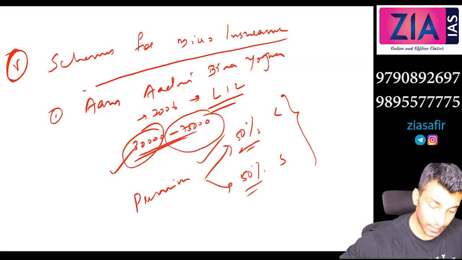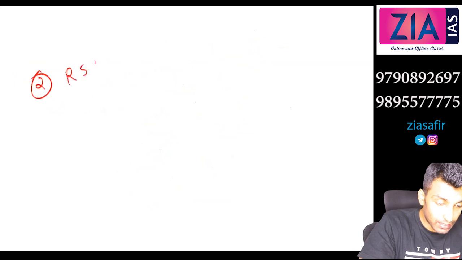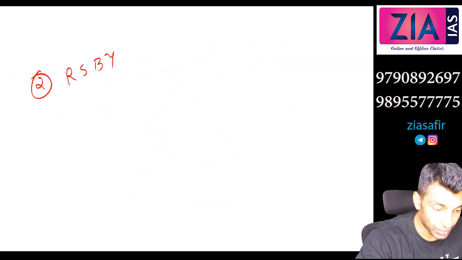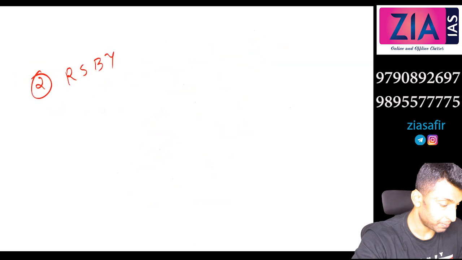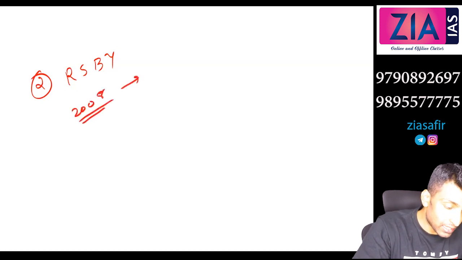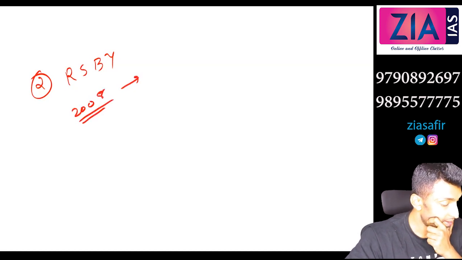Next one, second one under this you can write Rashtriya Swasthya Bima Yojana, RSBY. It is a health insurance. The first one was life insurance, this is health insurance. So write in bracket health insurance. It was initiated in 2008. It is actually a cashless health insurance. You can write cashless health insurance.